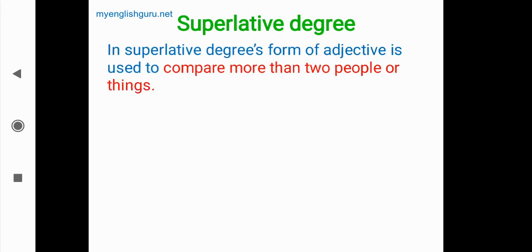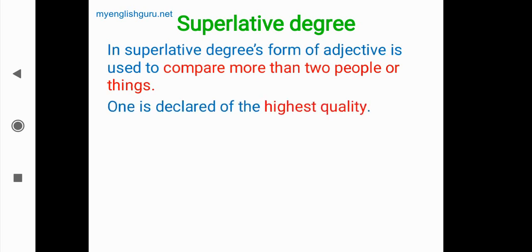Superlative degree. In the superlative degree, the form of an adjective is used to compare more than two people or things. Here, to compare more than two people means somebody is superior, not only between two. The comparison is not between two only. Somebody is superior. One is declared of the highest quality. This is the quality of the superlative degree. It means nobody is like him in this type of sense. So, highest quality.